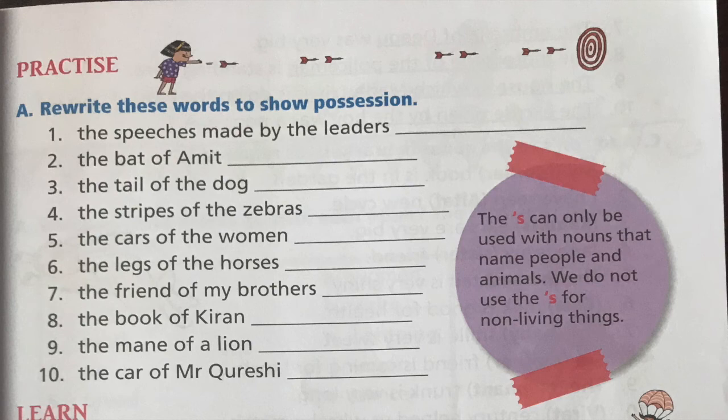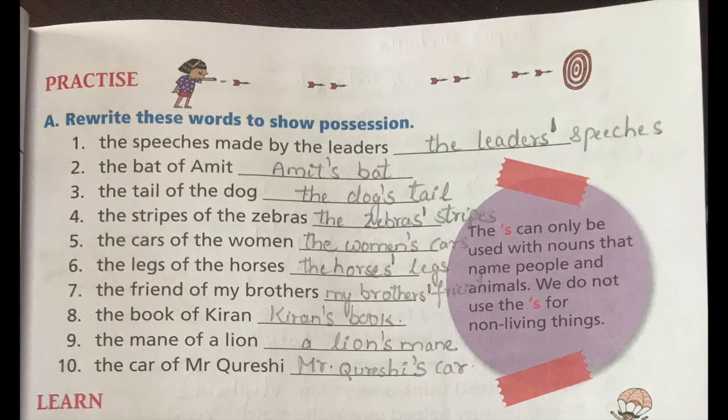Then the legs of the horses. Children, make sure whenever there is plural form, the apostrophe is after the S. So that will be the horses' legs. In the same way you will do 7, 8, 9, 10. And then the answers will be on the screen. You cross-check them. Let's do section B.